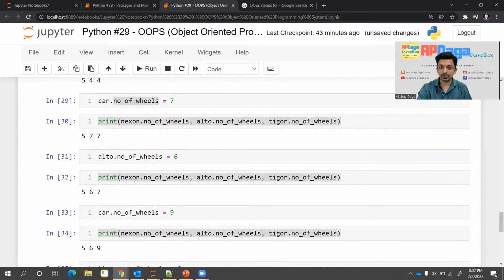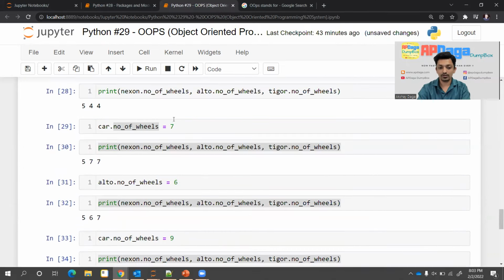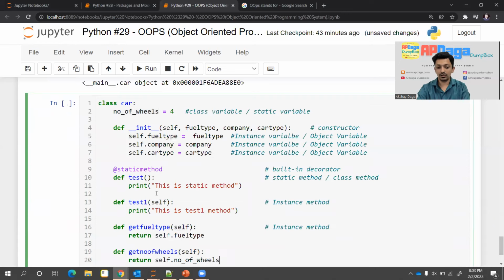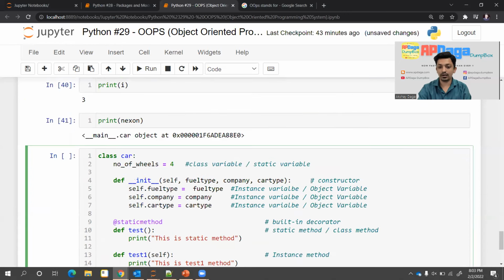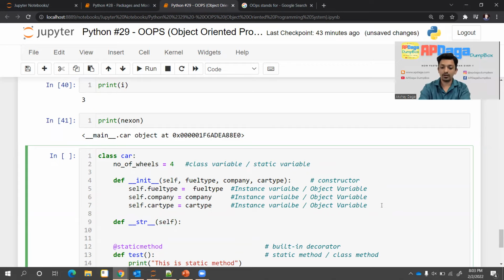But there is a built-in function similar to init. I'll just copy this class creation, and I'll write one more function here. Similar to underscore init, there is one more function that is underscore str. And here also we have to write self, because it is not a static method. By default, we have to write self.